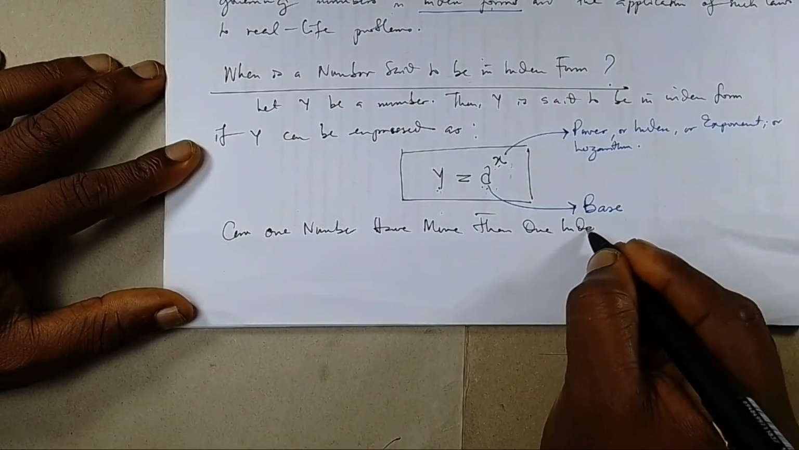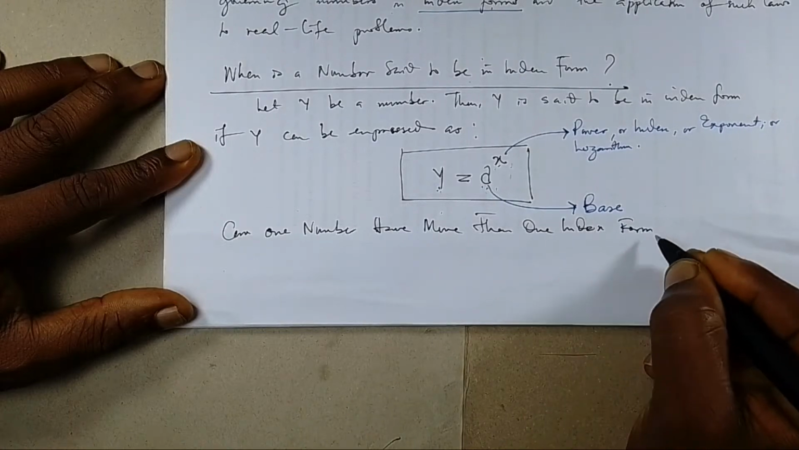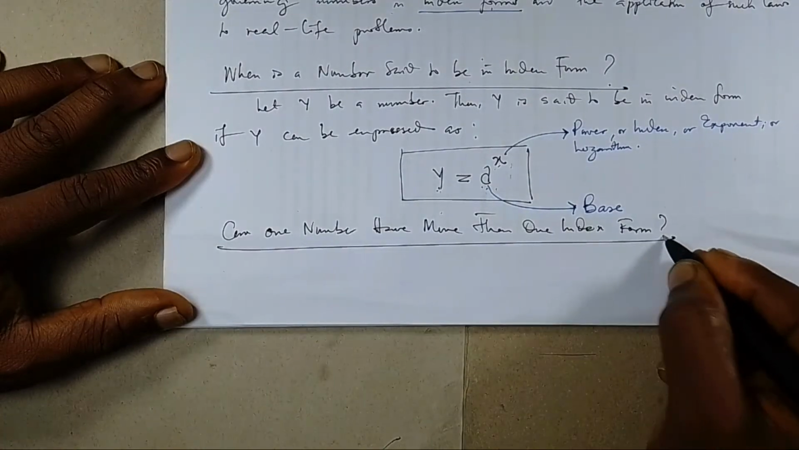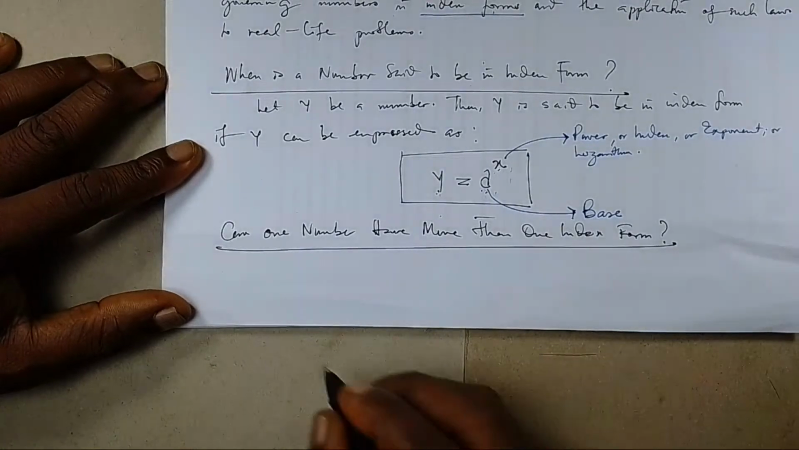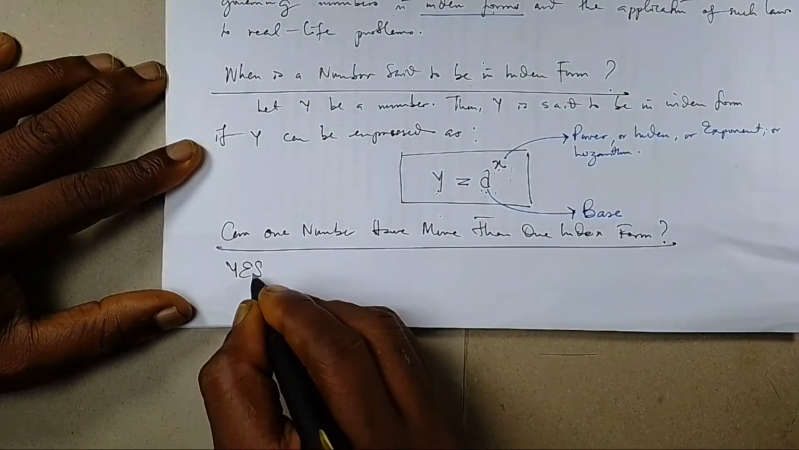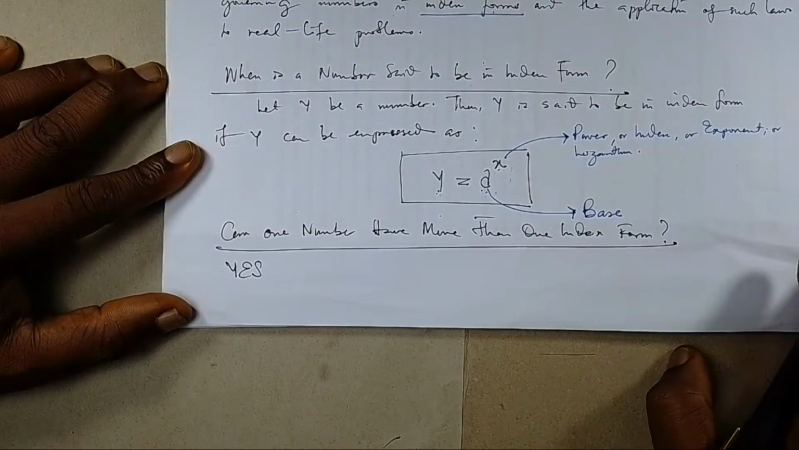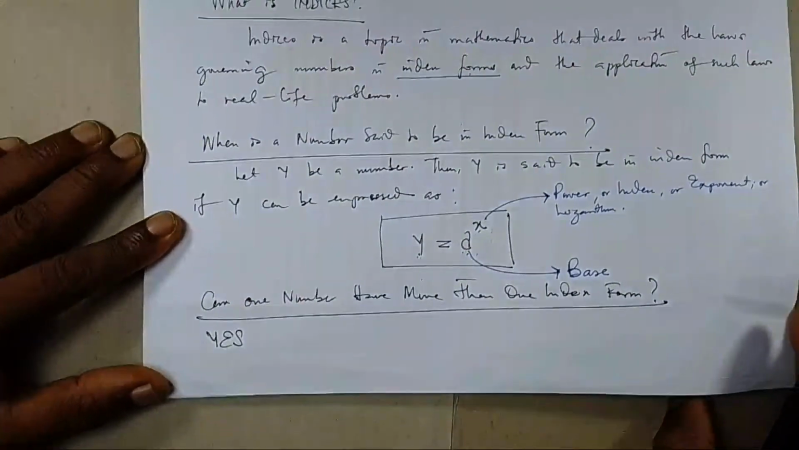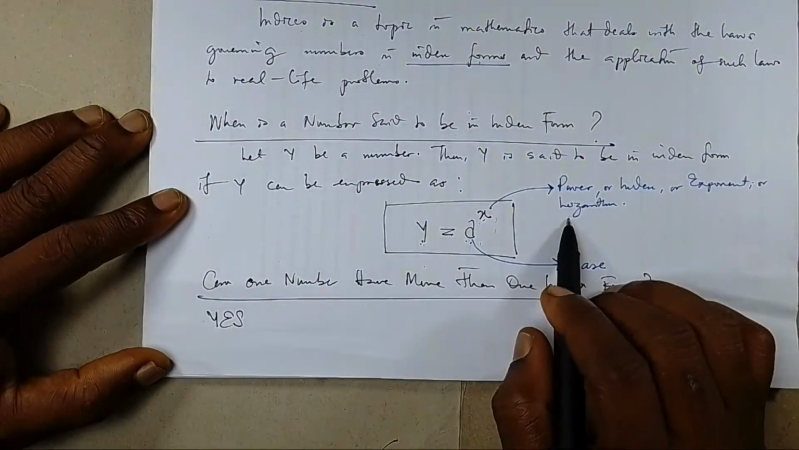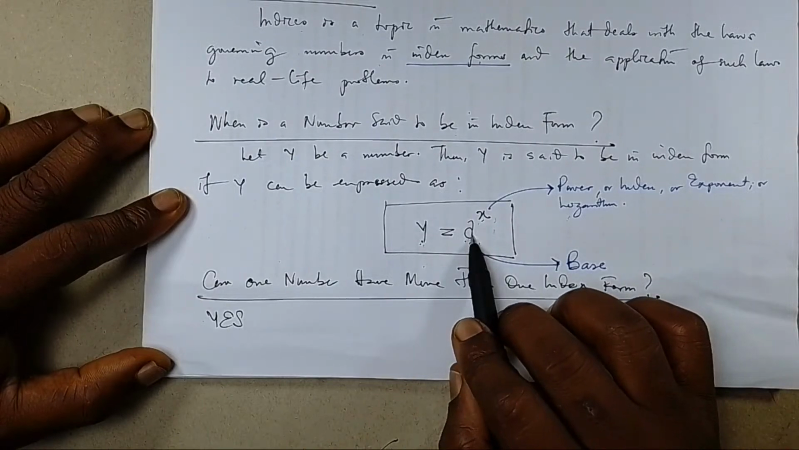Can one number have more than one index form? The answer is a big yes. My answer to this question is yes. One number can have more than one index form. Now, let me give you an illustration of what we have just said here.